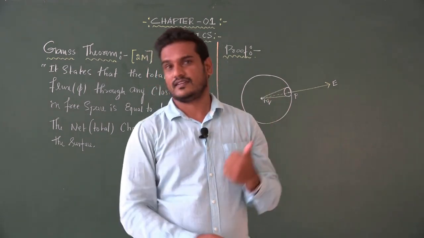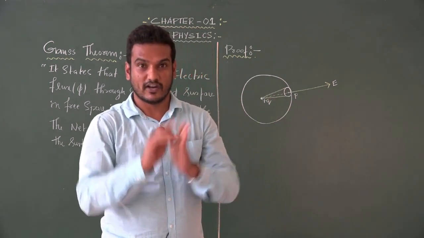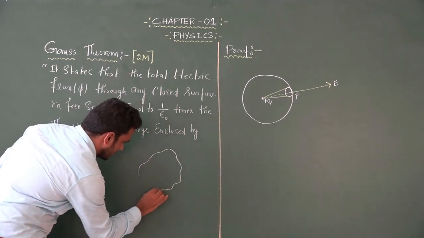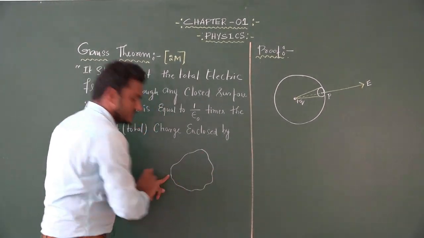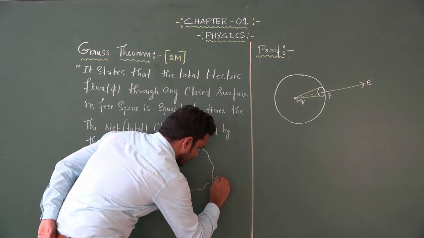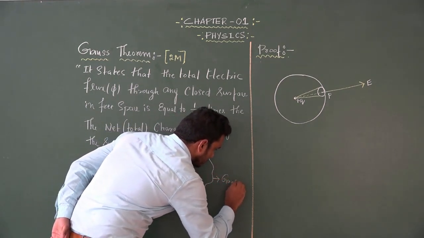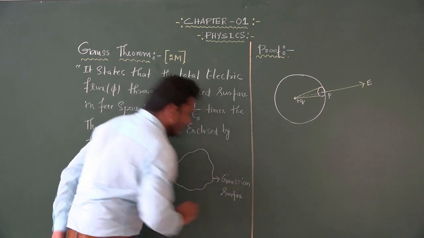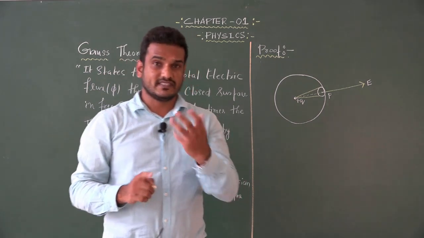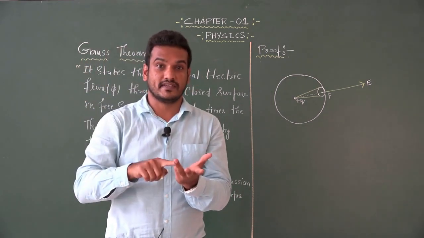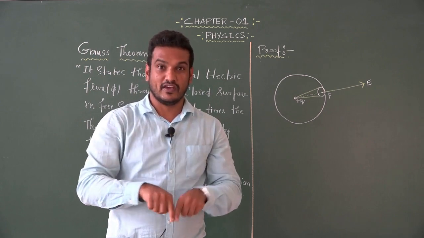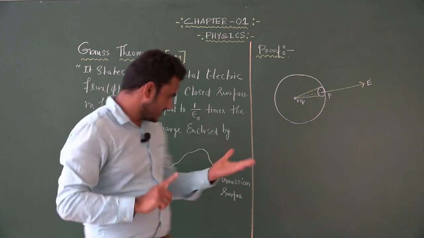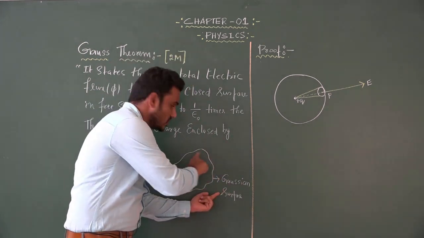To understand this Gauss theorem, I am going to consider a closed surface. This closed surface is called Gaussian surface. What exactly is the Gaussian surface? Gaussian surface is an imaginary closed surface containing a charged body, whether the charged body is one dimensional, two dimensional, or three dimensional.